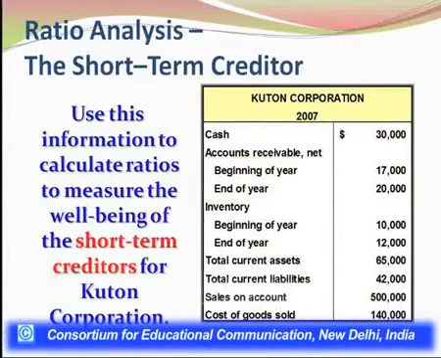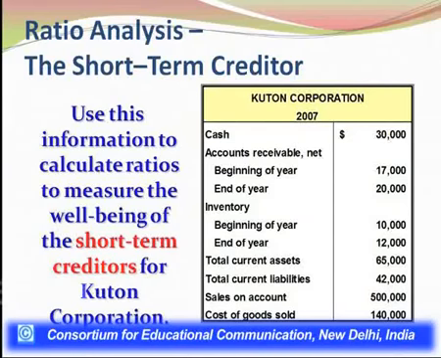So we generally use the value of all current assets and current liabilities to find out how well or how good a company is in terms of its liquid condition. So have a look at the slide here. We are using this information of Q-TON Corporation for the year 2007 only. So this information is actually sourced from the same slides which were just shared a minute ago with you.